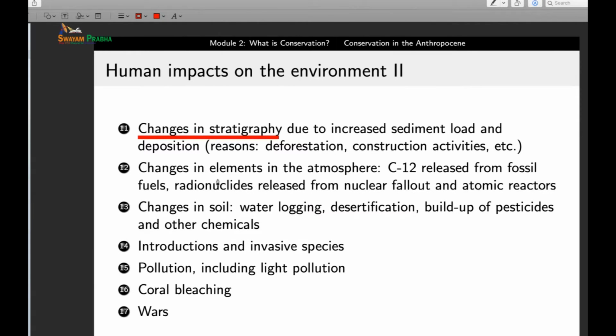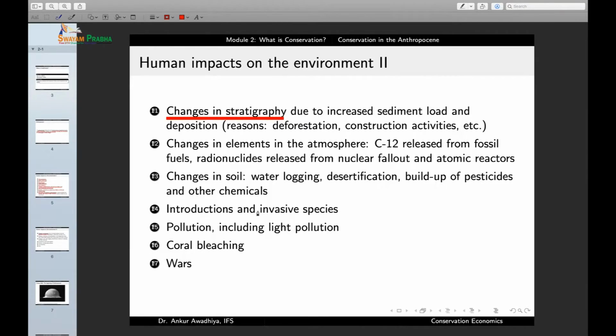Then, changes in the elements in the atmosphere. C12 or carbon 12 that is released from fossil fuels, radionuclides that are released from nuclear fallout and atomic reactors. We are not just seeing changes in the amounts of elements that are there in the atmosphere, we are also seeing a change in the radioactive levels of different elements that are there on the planet Earth.